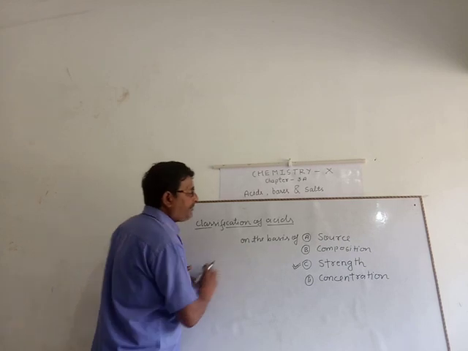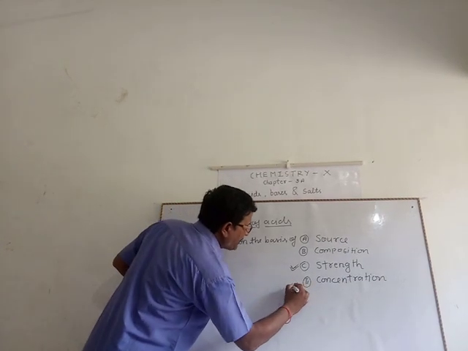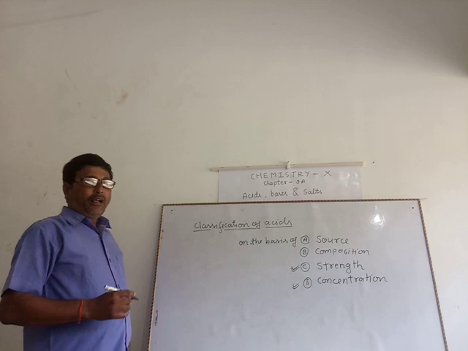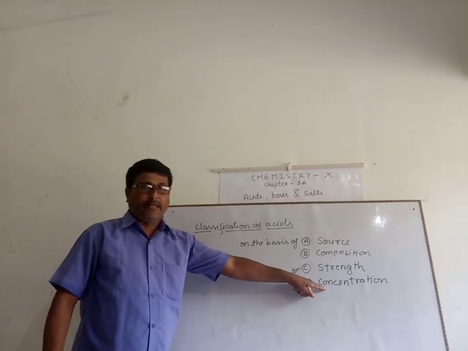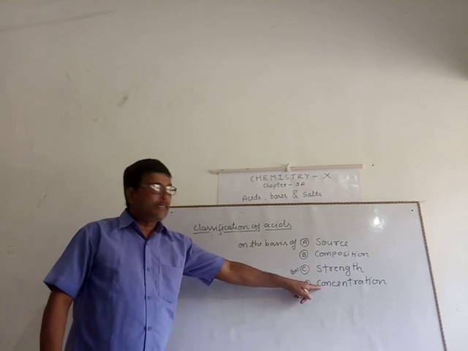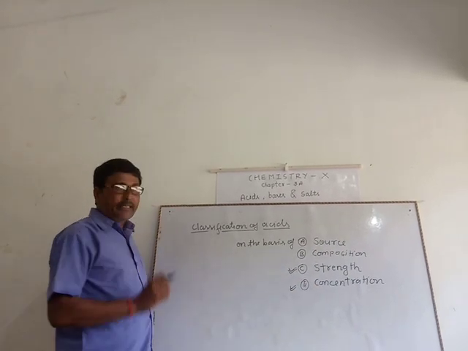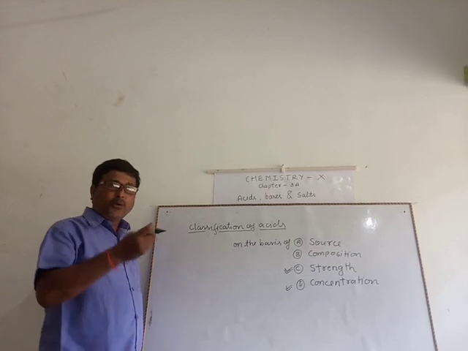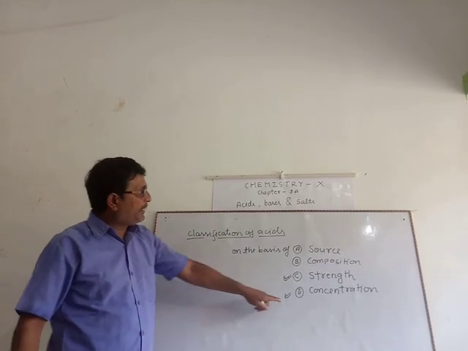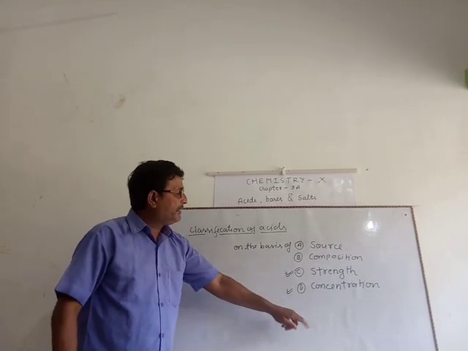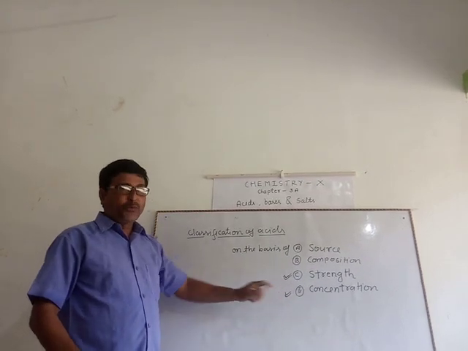Next, on the basis of concentration, an acid which contains a high percentage of hydronium ion is called concentrated acid, and one with a low concentration of hydronium ion is known as dilute acid.